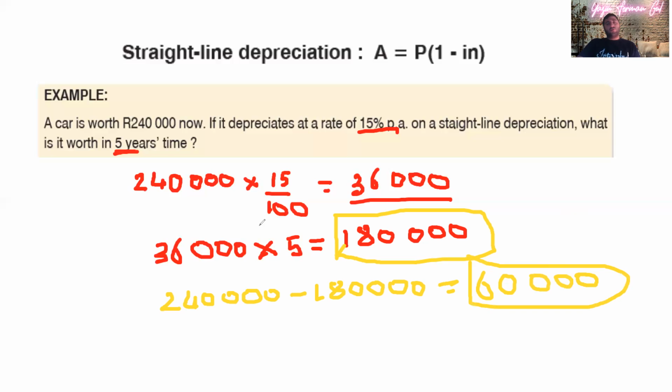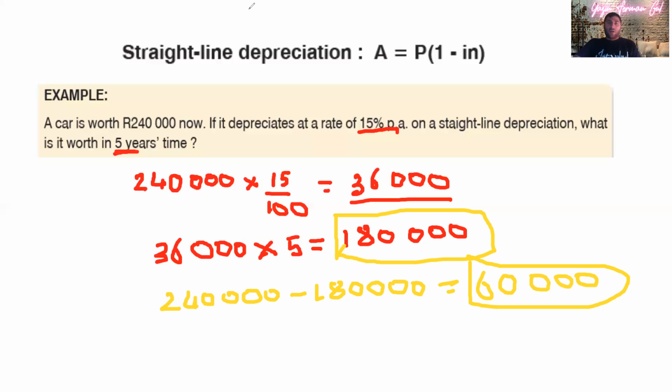You don't have to go through all this, because if you put it in the formula, everything will work out for you. But again, with straight line depreciation, it's a fixed amount of value that is depreciating. To give the example from class quickly: I bought this phone for 5,000 rand, and it is going to lose 1,000 rand of its value every year. The next year it is going to be 4,000 rand. After 2 years, 3,000. After 3 years, 2,000. After 4 years, 1,000. And so every year, as you can see, it's losing the same amount of value.